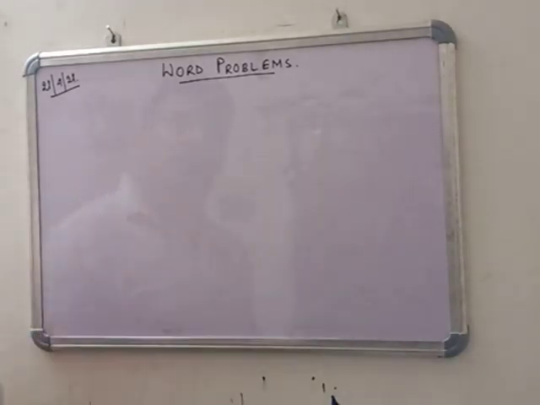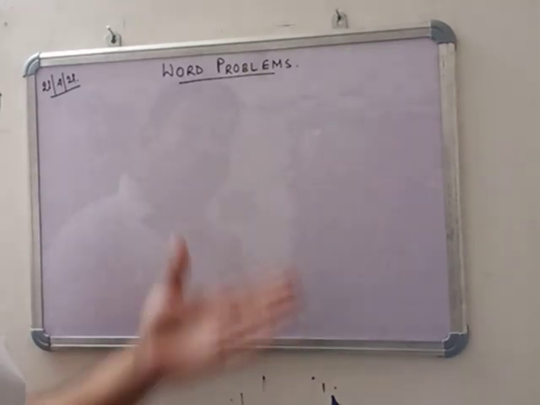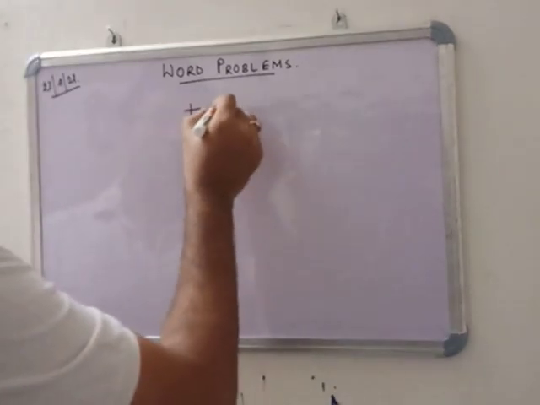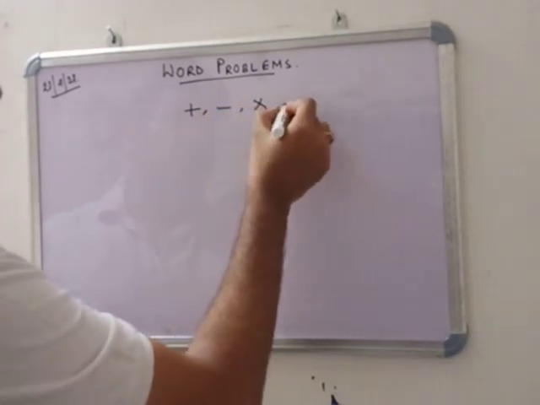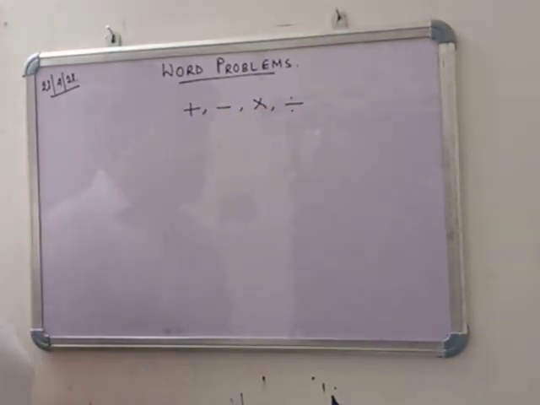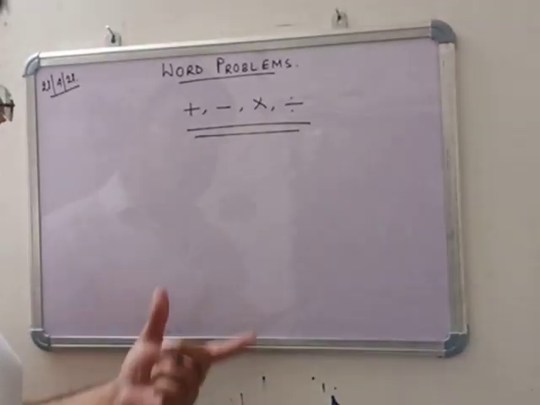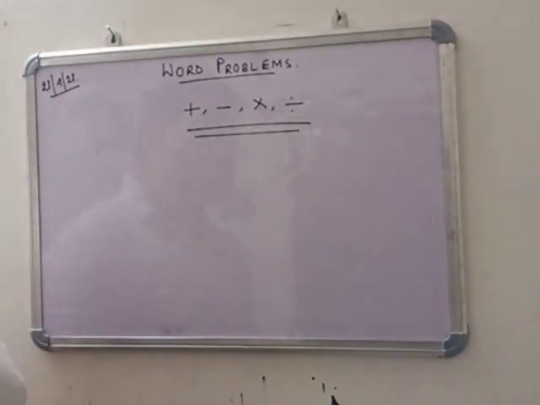Now we are going to the next part. This is word problems. So what are word problems? Mainly in word problems, four things are given: addition, subtraction, multiplication and division. So you have to use these four rules one by one.